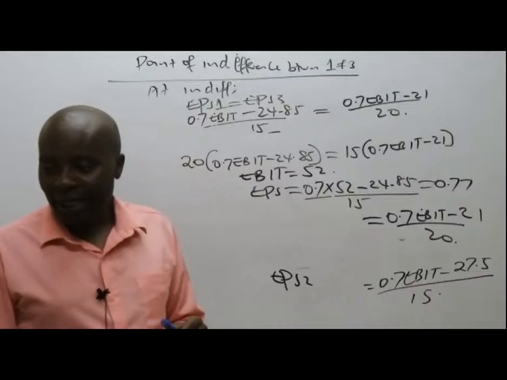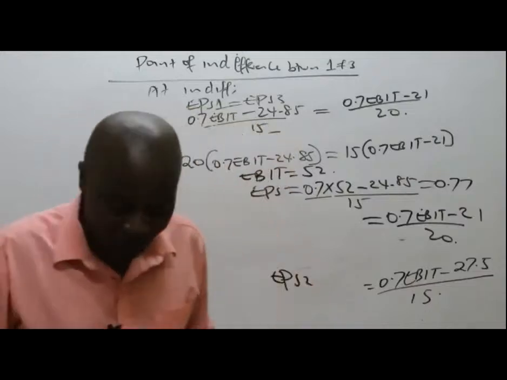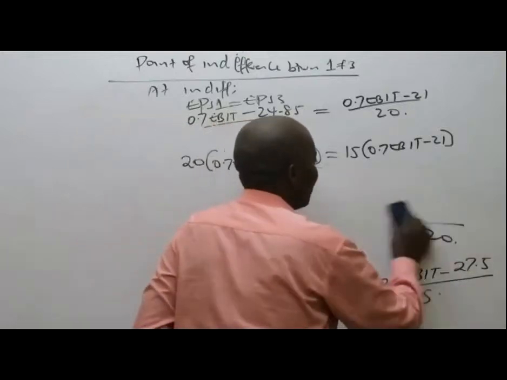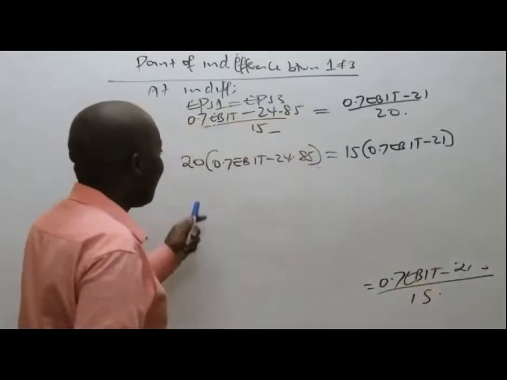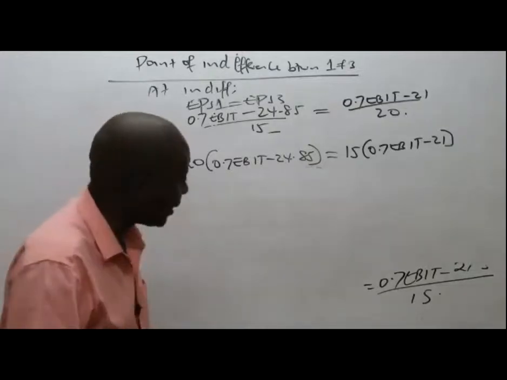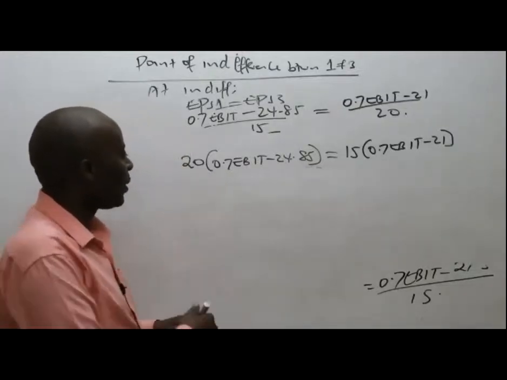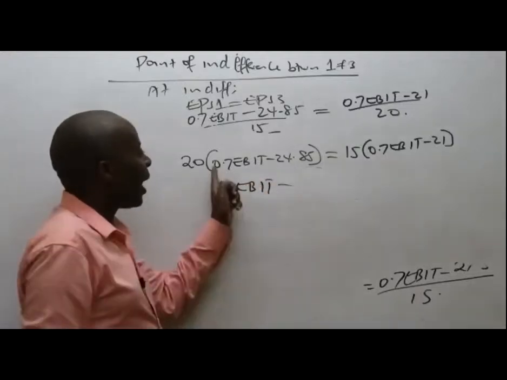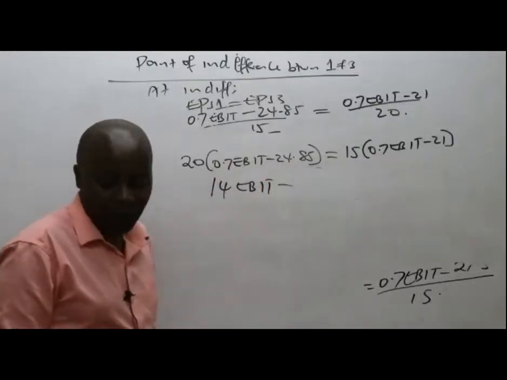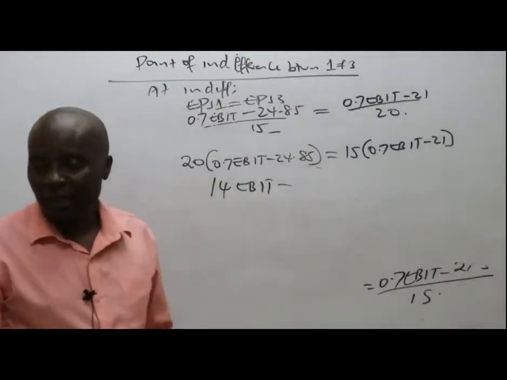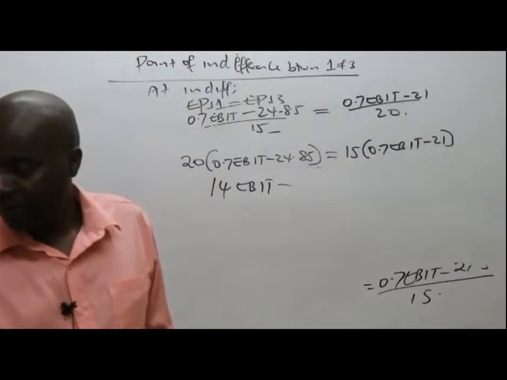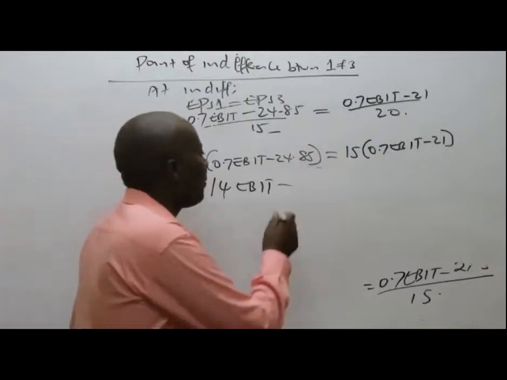So how to get EBIT? Ali wants us to show how we got this EBIT figure. We simply came and multiplied. Can somebody help me very fast here? What is 20 times 0.7? That gives 14 EBIT. Minus 20 times 24.85. Is there somebody who has these figures? 497, thank you very much.